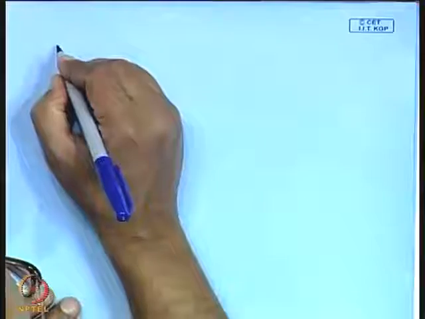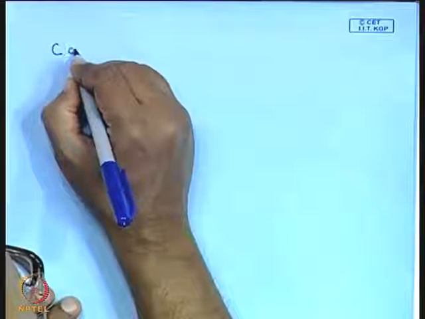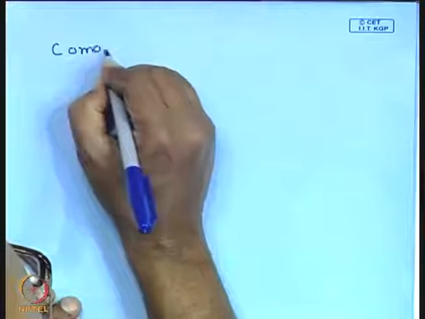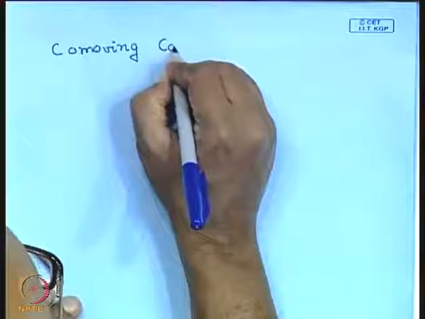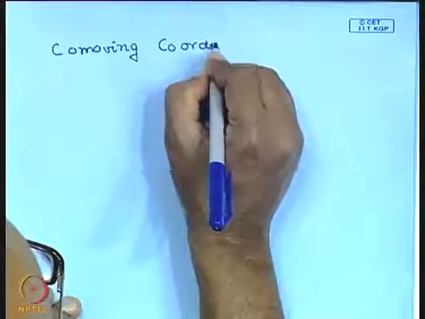So the first thing that I should mention is that it is convenient to introduce a coordinate system called the comoving coordinates. So if you are going to describe the expanding universe, it is convenient to work in a coordinate system called the comoving coordinates.